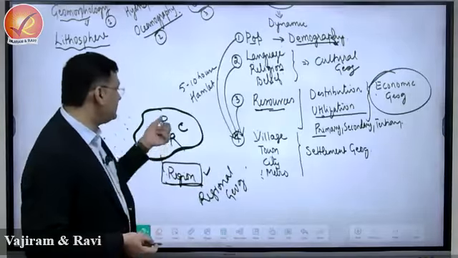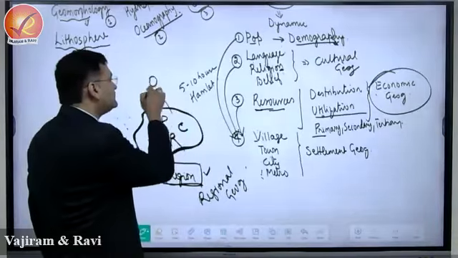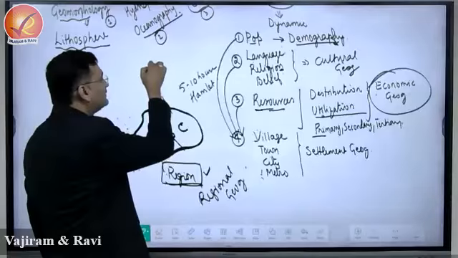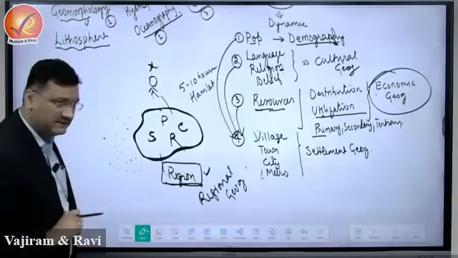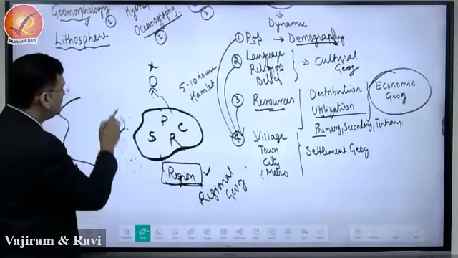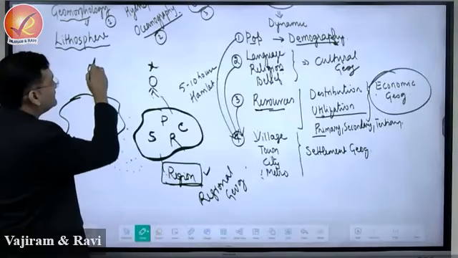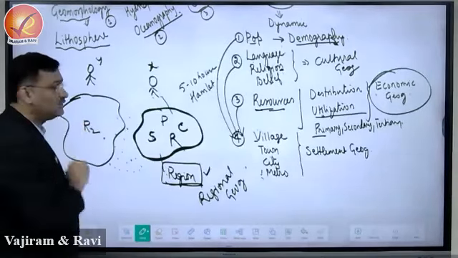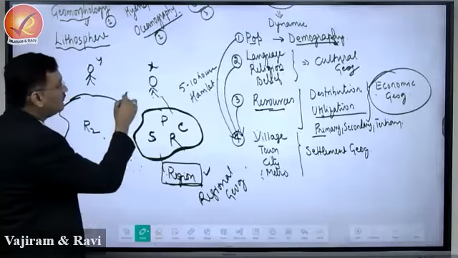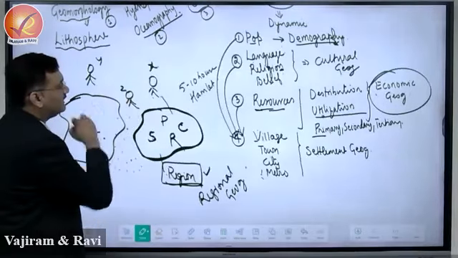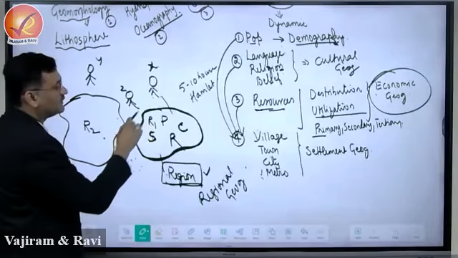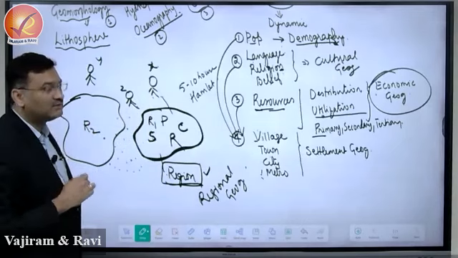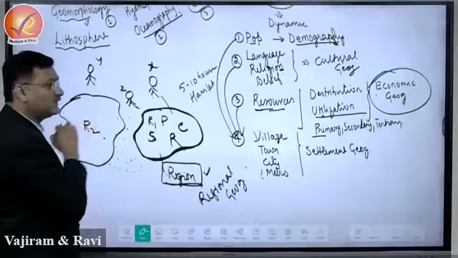Now a person belonging to this region, right? So this is an individual X, who belongs to this region, and there is one more person here, this is Y, who belongs to some other region R2, right? One more person is Z, who belongs to region R1. So X and Z belong to R1 and Y belongs to R2.